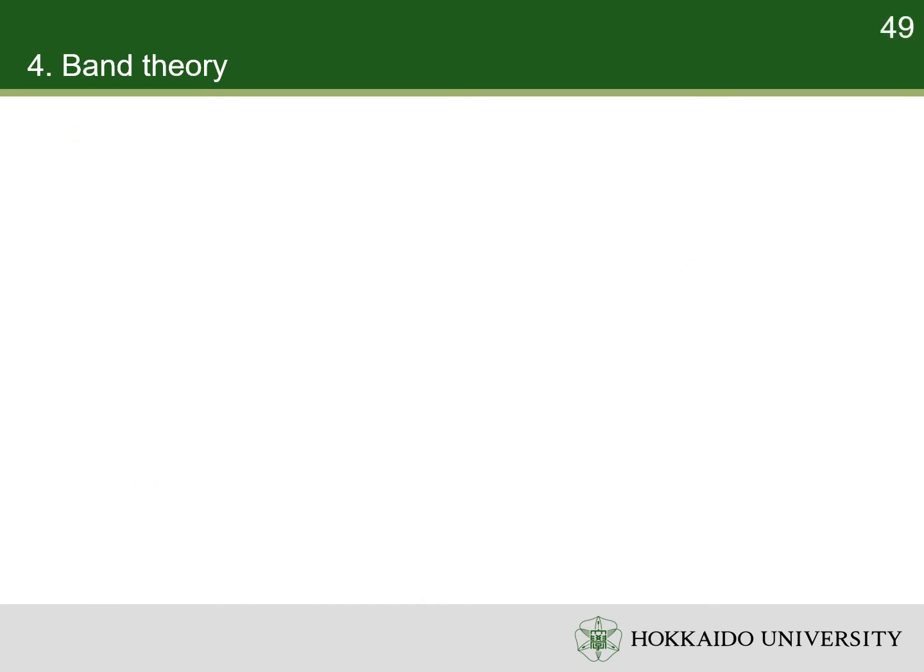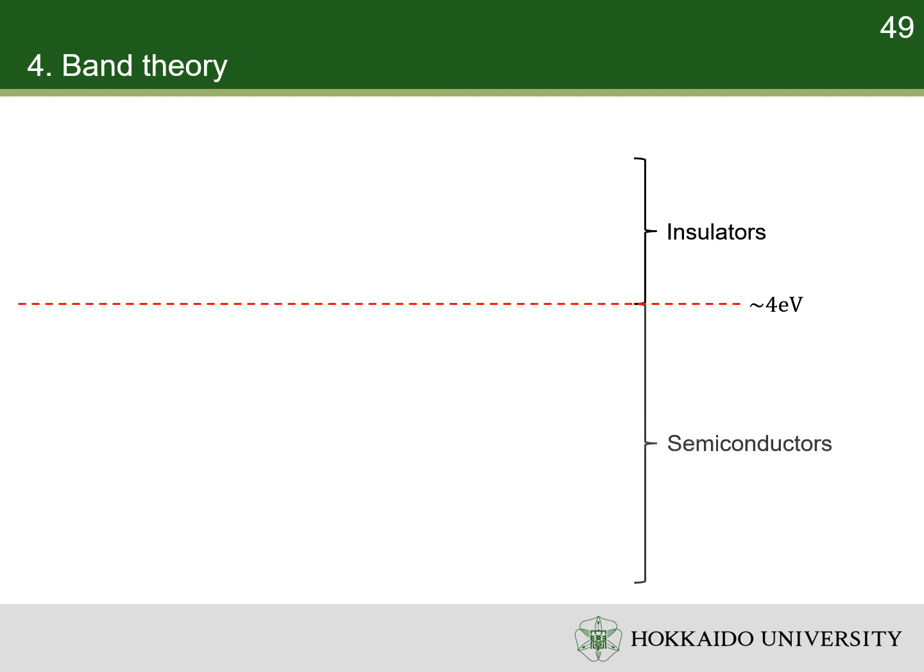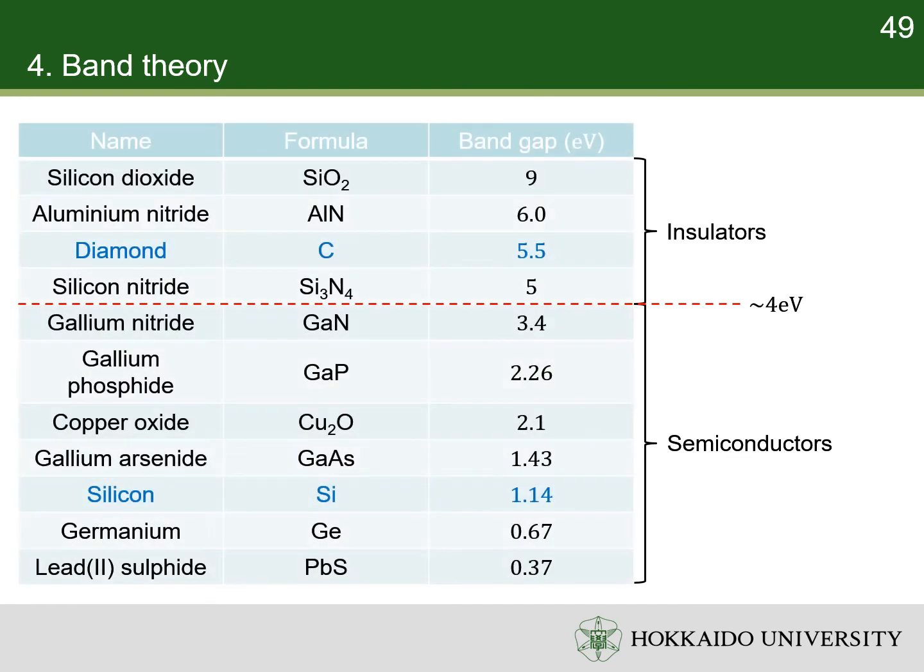There is no clear boundary between semiconductors and insulators. Generally speaking, if the band gaps with Fermi levels are over 4 eV, the solids are considered to be insulators. If the band gaps with Fermi levels are below 4 eV, the solids are considered to be semiconductors. For example, diamond is a typical insulator, while silicon is a typical semiconductor.